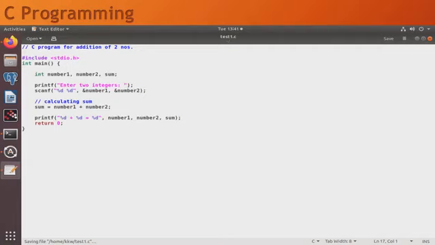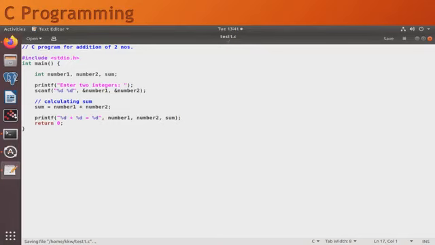First of all, we will write the comment section. Then we will include one standard library. Then we will start our main function. Inside it, we will declare two variables, integer number1 and integer number2. And to save the sum of these two numbers, we will have another variable, that is sum. First we will print the message, enter two integers.